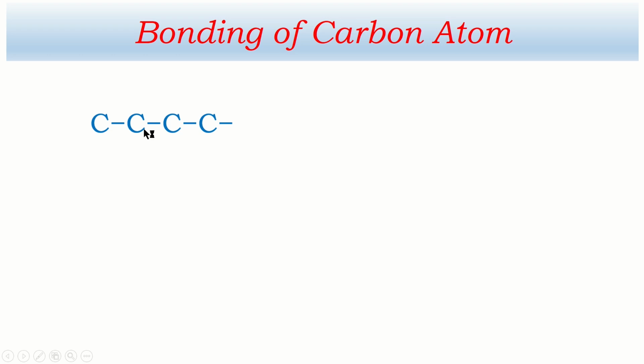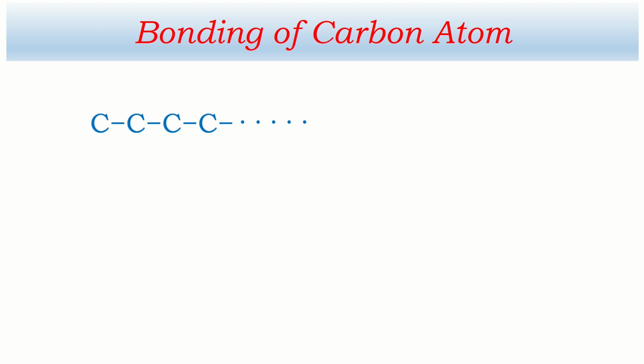An atom can form a bond with another atom, and this carbon atom can form a bond with another. This way, carbon atoms can form bonds with each other in series, and this series may go to hundreds of carbon atoms. This is very interesting. Carbon forms bonds with carbon in series, and hundreds of carbon atoms can combine with each other.